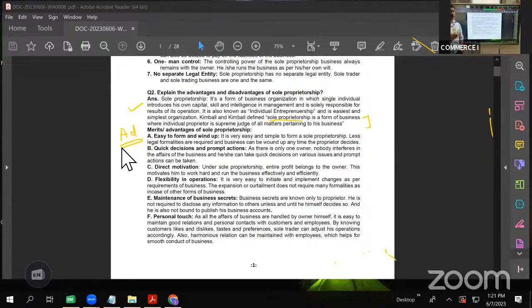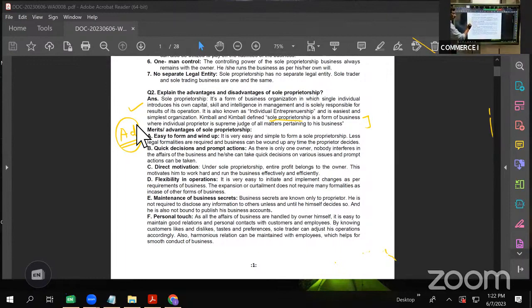And say after 1 or 2 years, he feels he's not flourishing, he's not able to continue with the business and he wants to close it. He can do it instantly without taking the decision of others. He can easily wind it up also. It is a big advantage that it can be easily started and easily wound up.